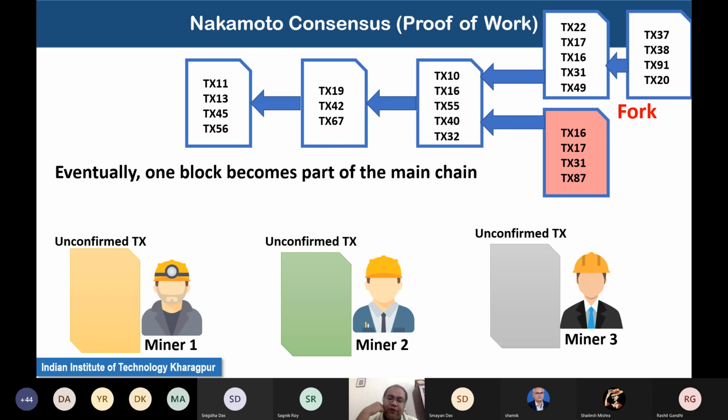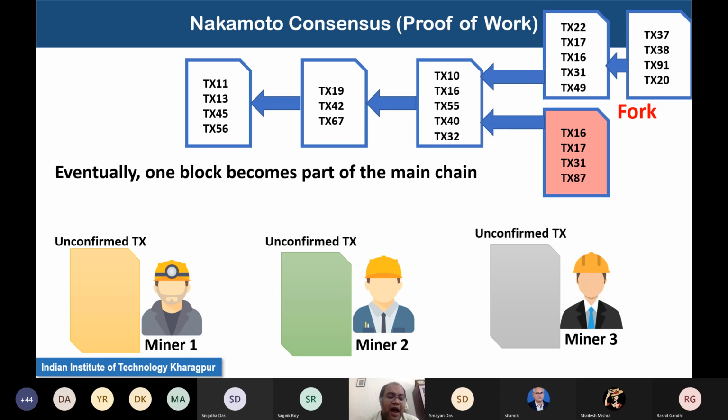So this proof of work blockchain actually accepts the longest chain as a part of the main chain. And that way the other block which was proposed, which was technically correct, will be marked as a fork block or a part of the fork branch, and we are not going to consider the transactions in this block as committed transactions.